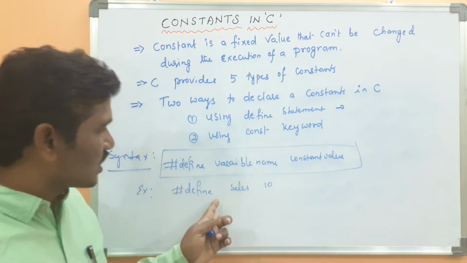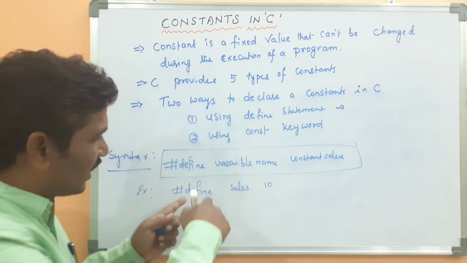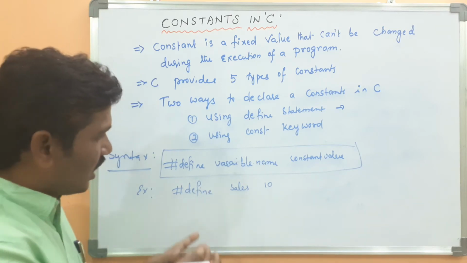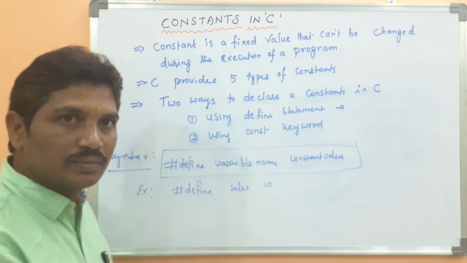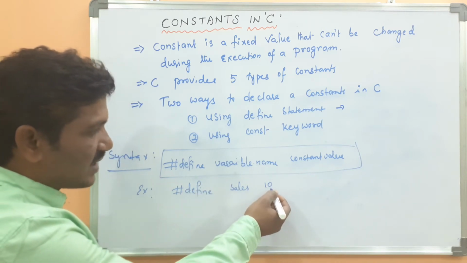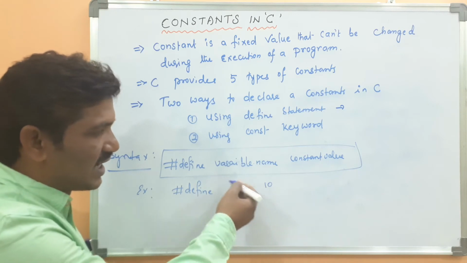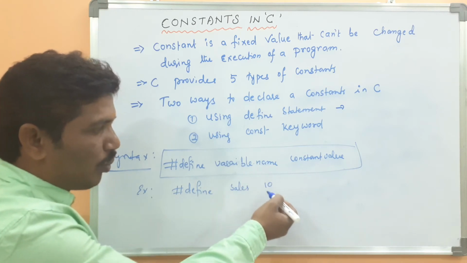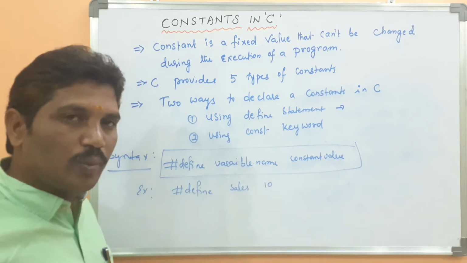Then what is the use of the define statement? Here in the define statement, we don't use any data type. If you assign an integer value, it will be treated as an integer. If you assign a floating point, it will be treated as a floating point data type.